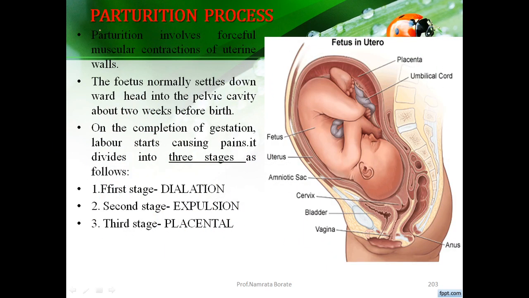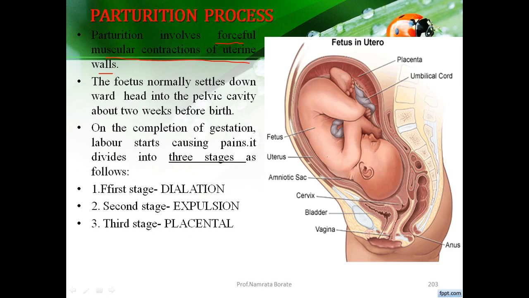This parturition process involves the forceful muscular contraction of the uterine wall. The fetus normally settles down with the head towards the pelvic cavity. So this is the fetus, and its head is directed towards the pelvic cavity about 2 weeks before the birth.